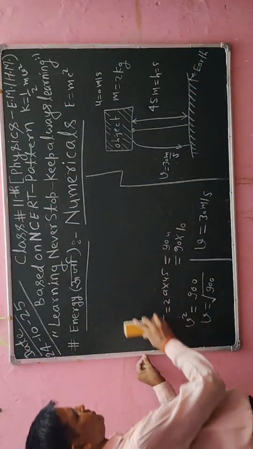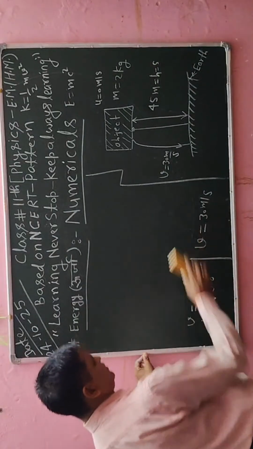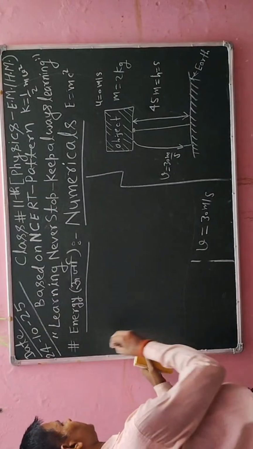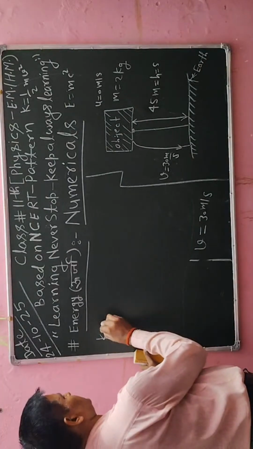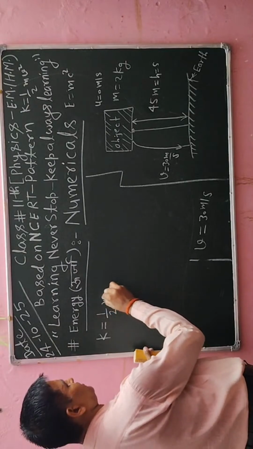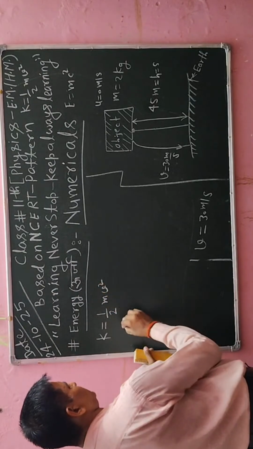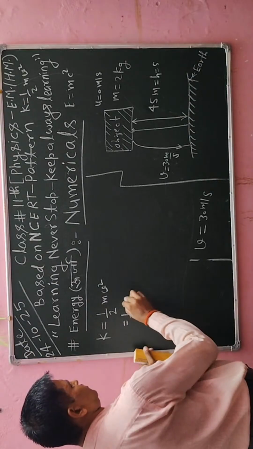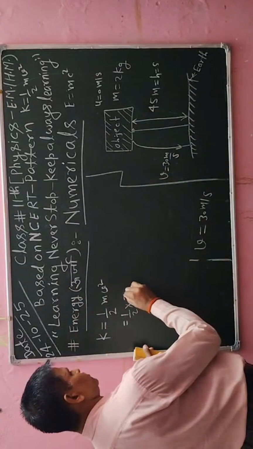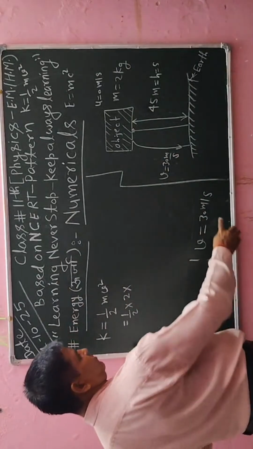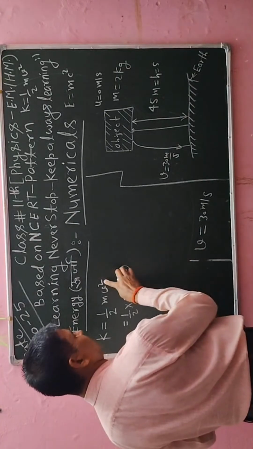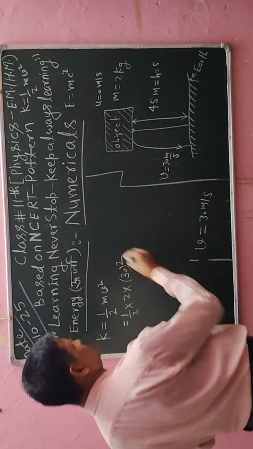Now first of all I will erase the above data, and after erasing I will find the kinetic energy. In step 2 I will say kinetic energy can be written as 1 by 2 m v square. So here 1 by 2, the mass of the object is already given, 2 kg, so I will substitute 2 kg. Now the value of v is available here, 30, so I will put 30. Here the square is available, so I will put the square.